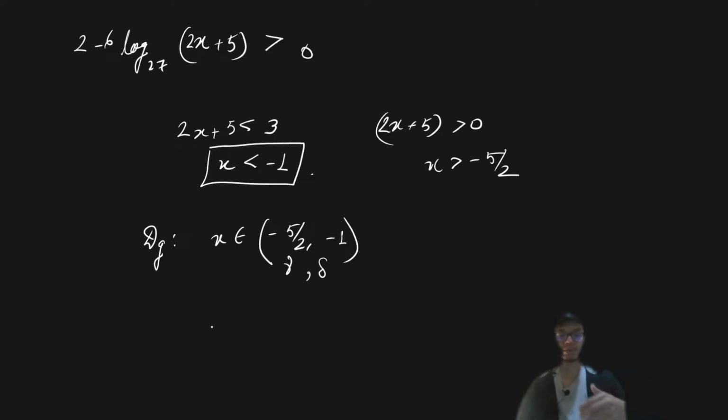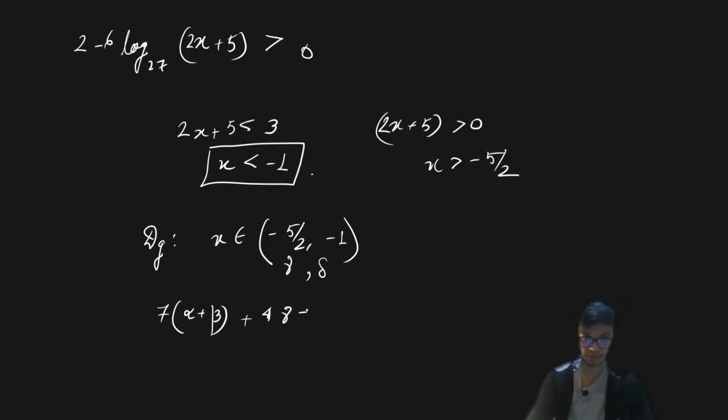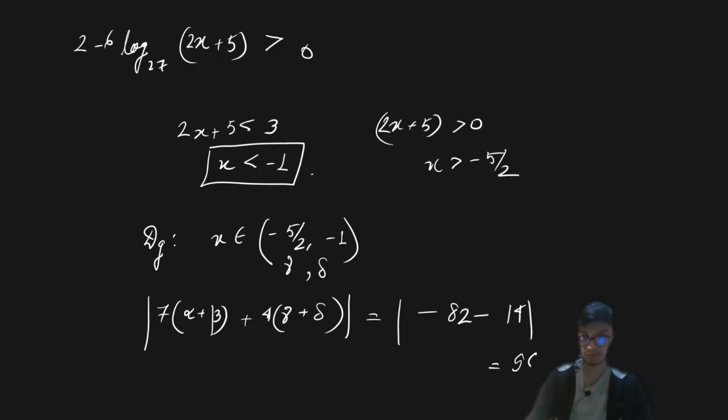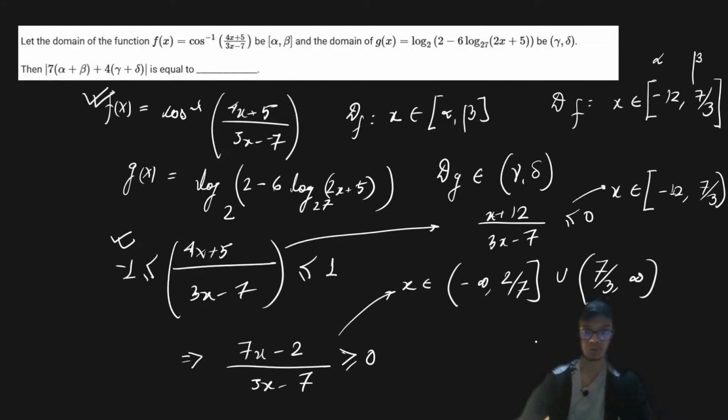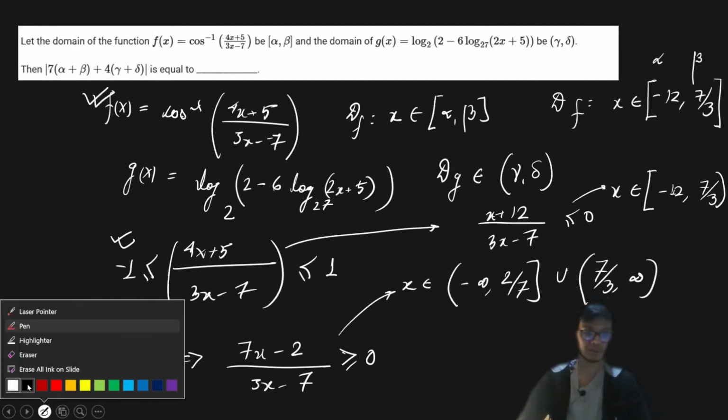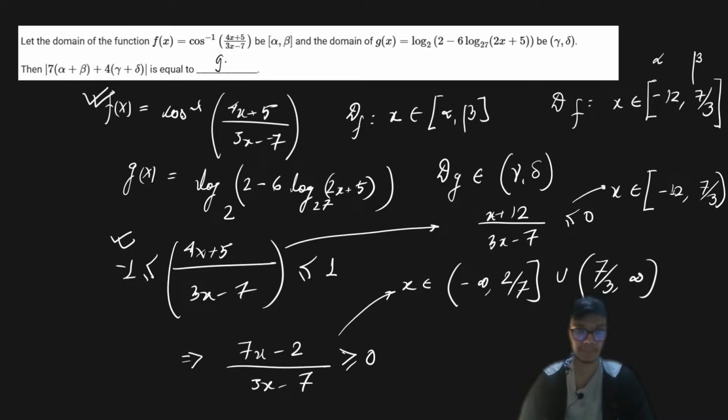So once you have alpha, beta, gamma and delta, the value of 7 times of alpha plus beta plus 4 times of gamma plus delta, and the mod of it, is going to come out as minus 82 minus 14, and mod of that is going to be equal to 96. So the numerical value to this question is simply 96.